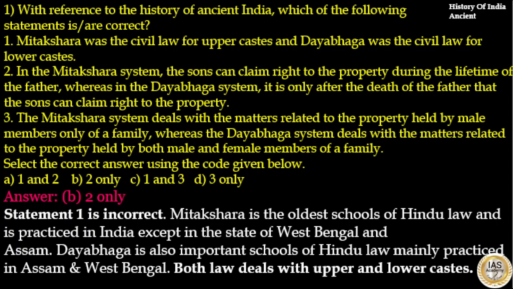Statement 1 is incorrect. Mitakshara is the oldest school of Hindu law and is practiced in India except in the state of West Bengal and Assam. Dayabhaga is also an important school of Hindu law mainly practiced in Assam and West Bengal. Both laws deal with upper castes and lower castes.